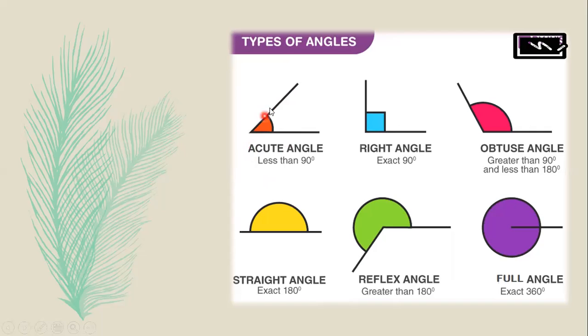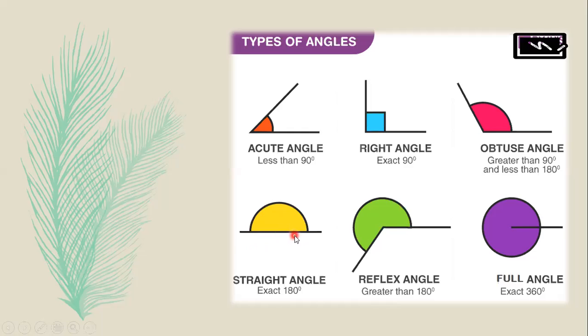See here, acute angle, which is less than 90 degrees, and right angle. This right angle is exactly 90 degrees, in an L shape. And here, obtuse angle, which is greater than 90 degrees, in this shape. Next is straight angle. That means in the straight line, you get 180 degrees. Next is reflex angle, that means greater than 180 degrees.